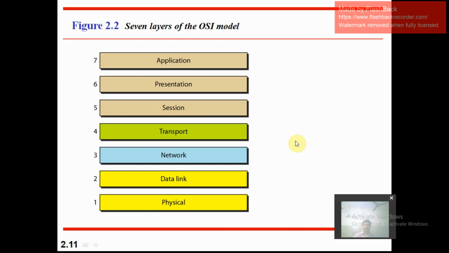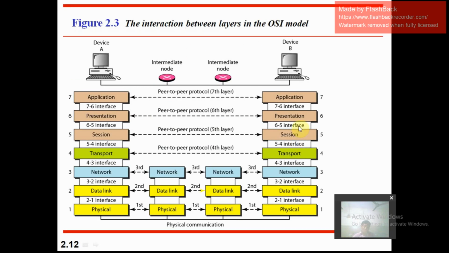Here we have a diagram that shows the interaction between layers in the OSI model. Device A is the sender and device B is the receiver. In device A, the data flows from layer 7, 6, 5, 4, 3, 2, 1, and in device B, the data flows from layer 1, 2, 3, 4, 5, 6, 7.